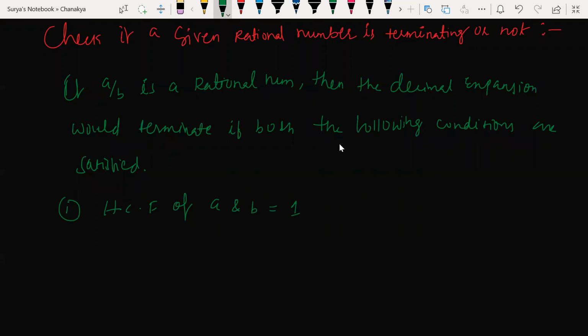Next, B can be expressed as a prime factorization of 2 and 5.